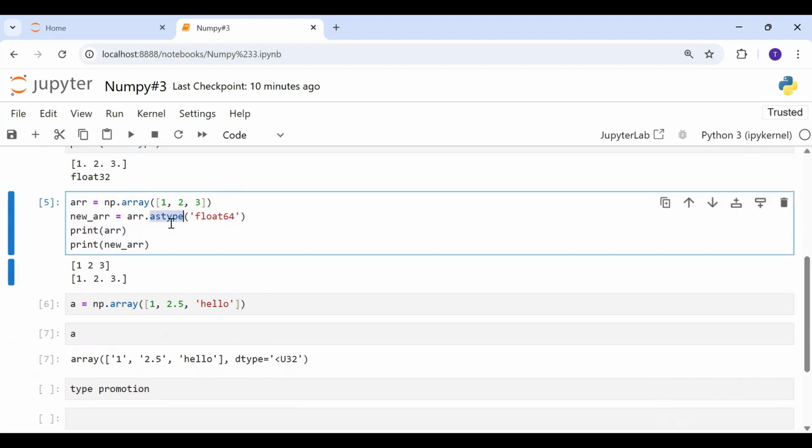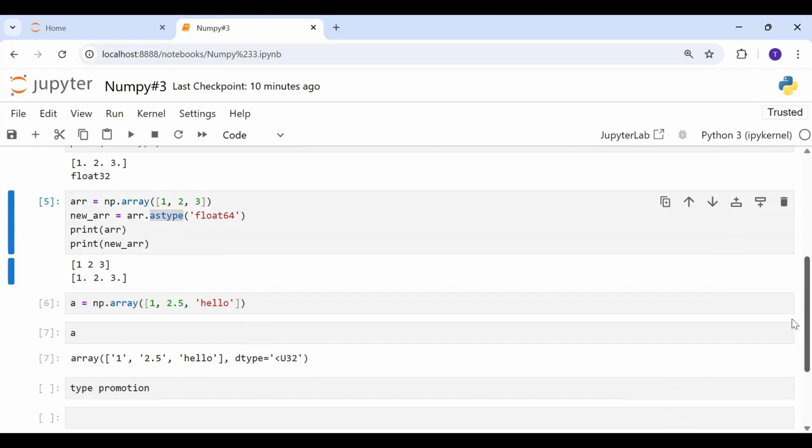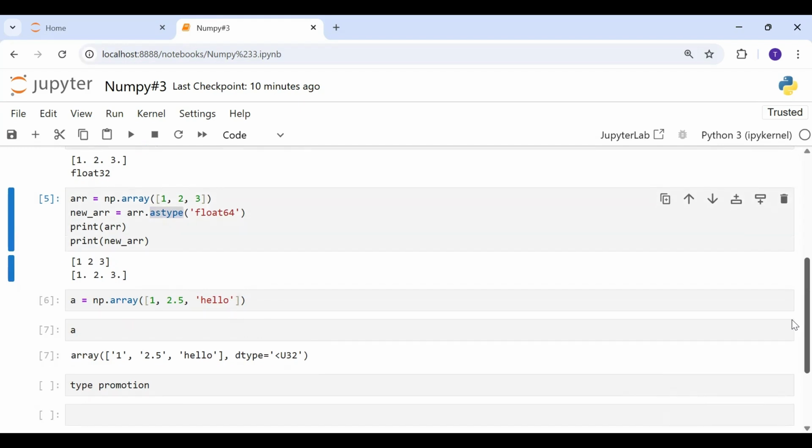This is used to convert from one type to another. And lastly, we have seen that NumPy promotes types if required. So that's it for this one. Now you know how NumPy handles data types and why it's more efficient than the plain Python list.